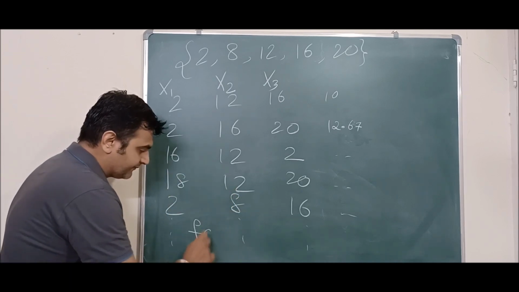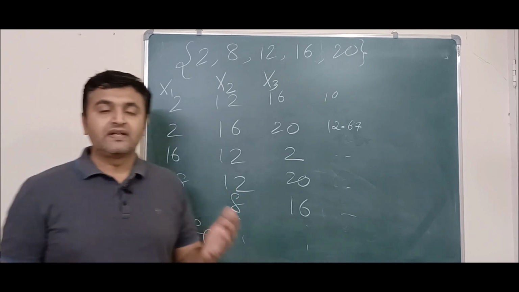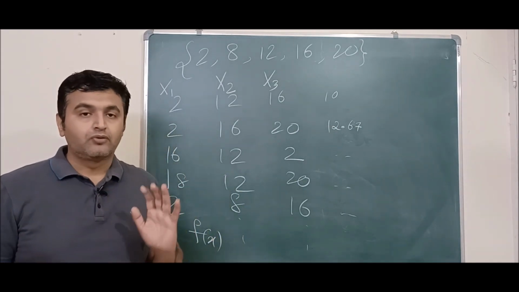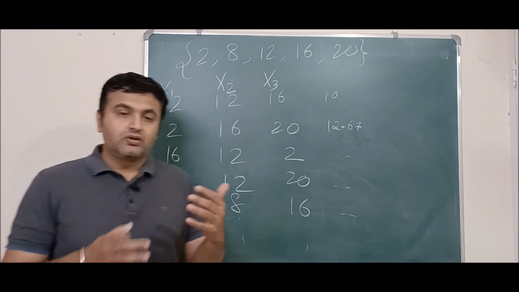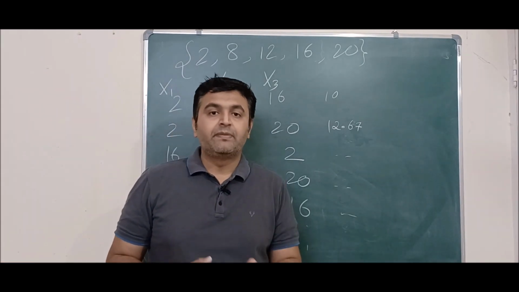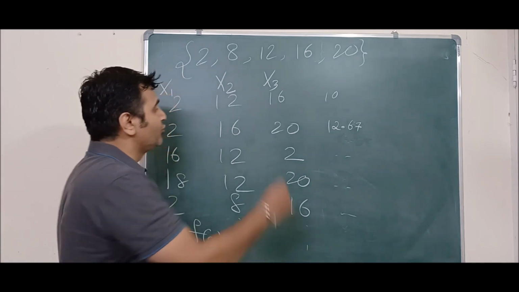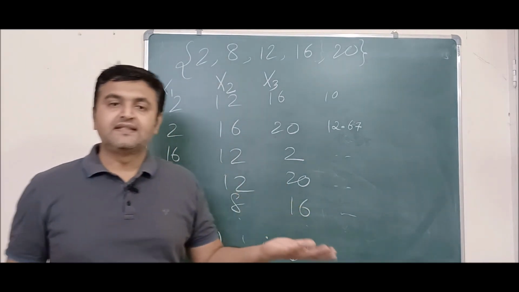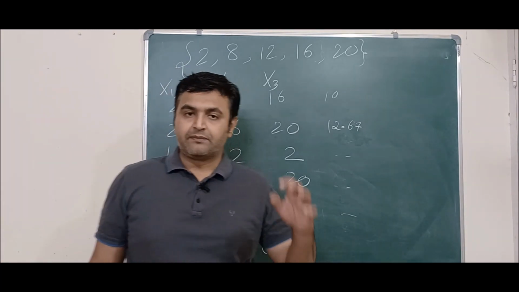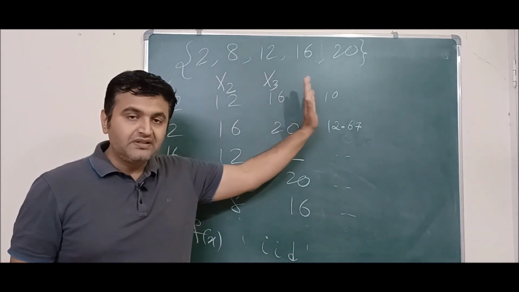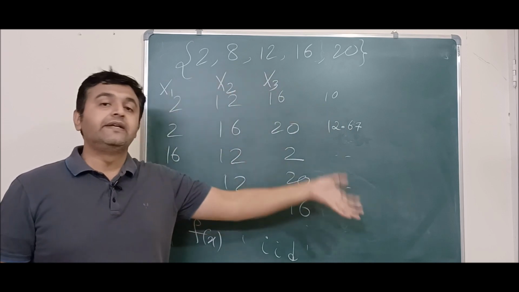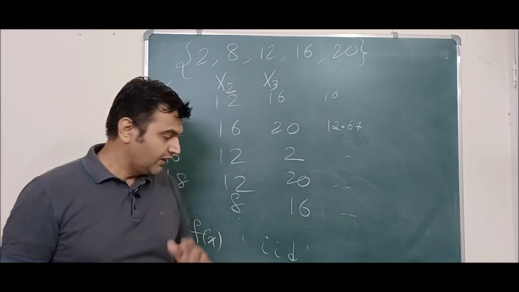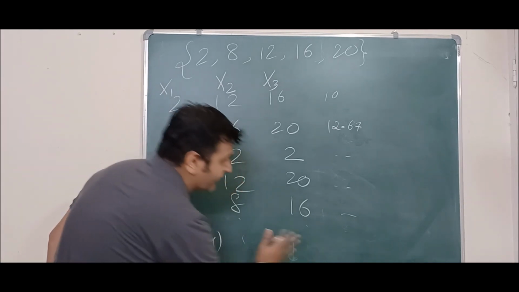Suppose it is f of x. So X1, X2, X3 are independent random variables and they have the same probability distribution. For them, the word is independently identically distributed. You will see this phrase in many places, iid. Suppose X1 to Xn is a random sample which is iid. That means these samples are independent and identically distributed, that is, they have the same probability distribution. So that is one more term that you may come across.